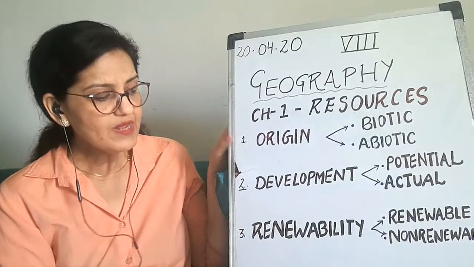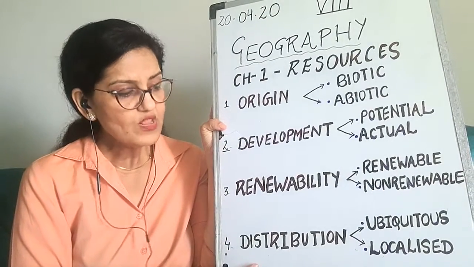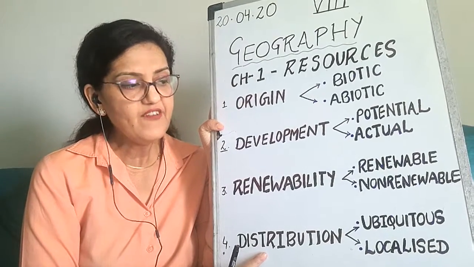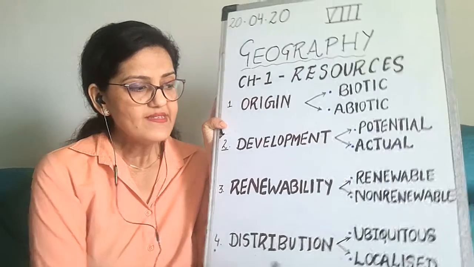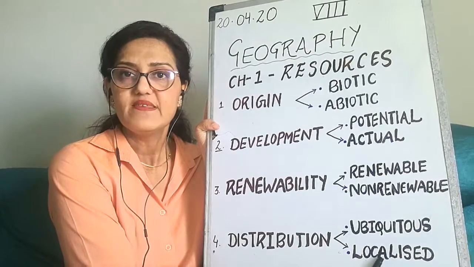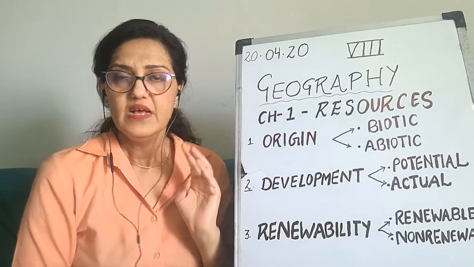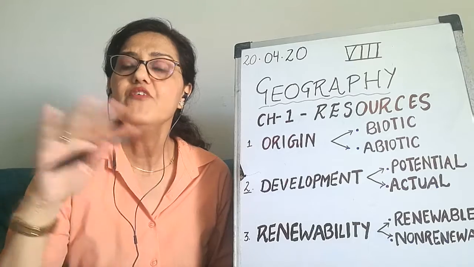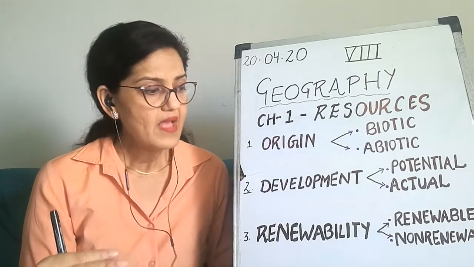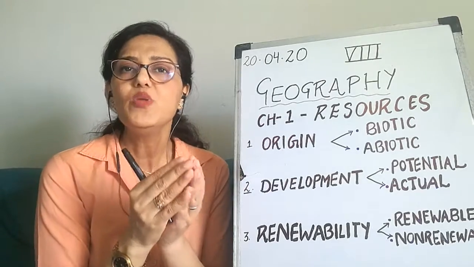Now I am coming to the next and last classification of natural resources, that is on the basis of distribution. Children, on the basis of distribution, we can divide resources into two parts: first is ubiquitous, other is localized. Ubiquitous means universal: the resources which are present everywhere on this earth are called ubiquitous resources. And localized resources are the resources which are found in a particular area.